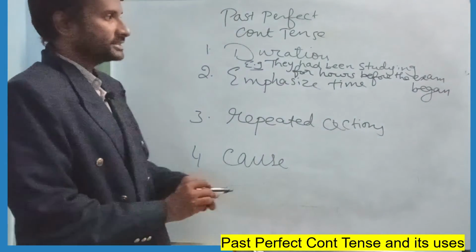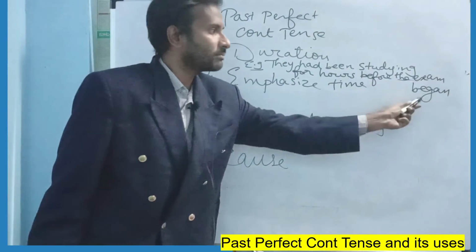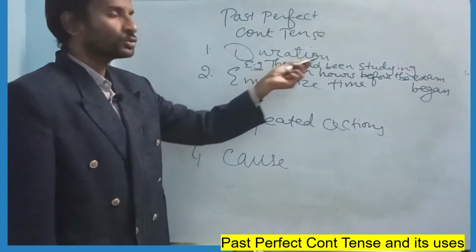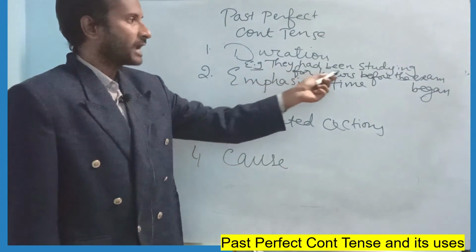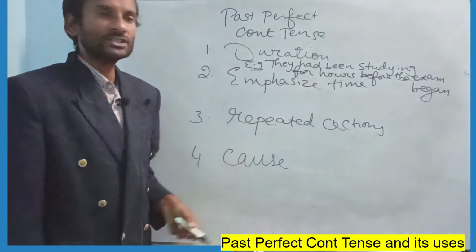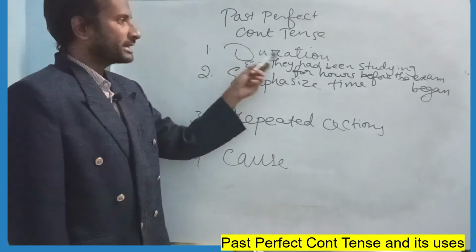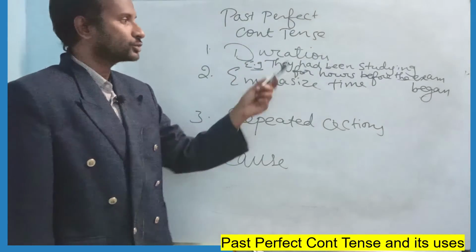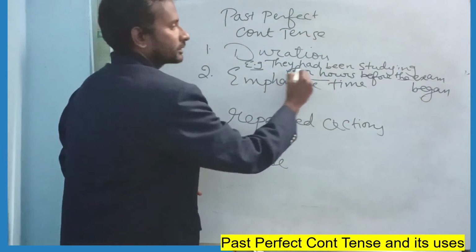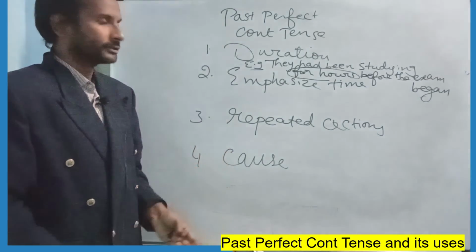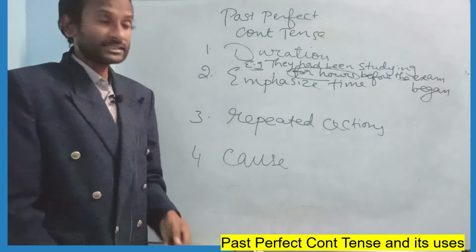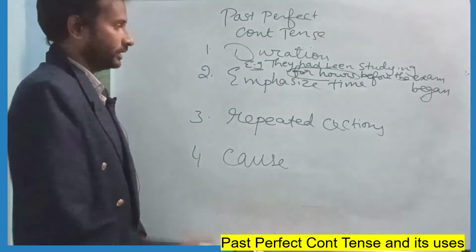See, this is in simple past tense, before the exam began. There should always be two actions to correlate. They had been studying for hours before the exam began. So we are giving preference to for hours, the duration. So here preference is important. And here, emphasizing time, the same thing but in a different way.